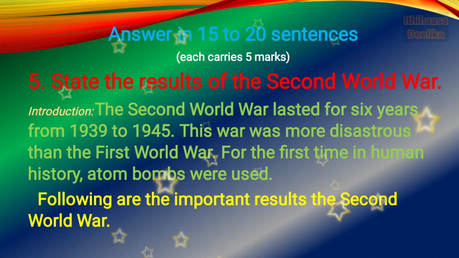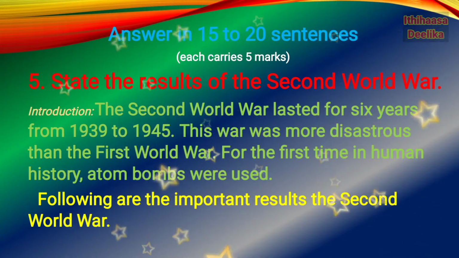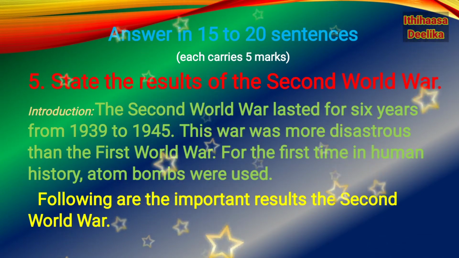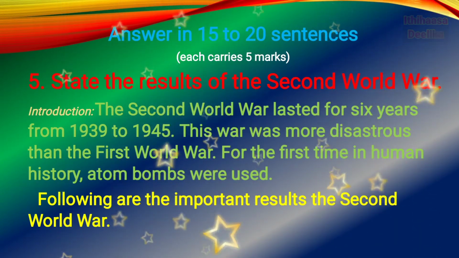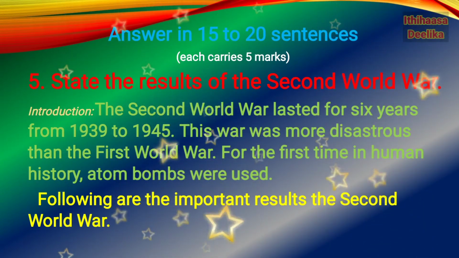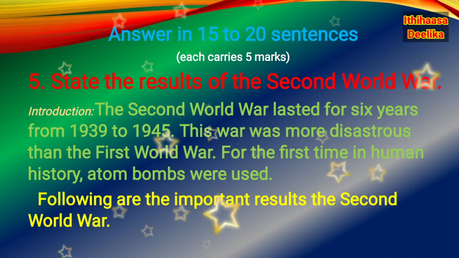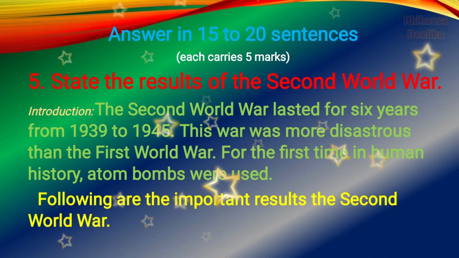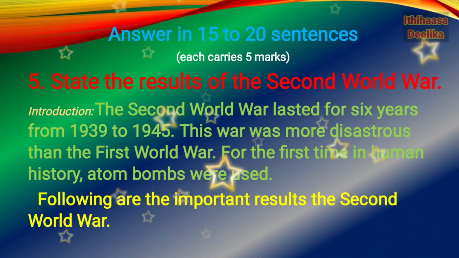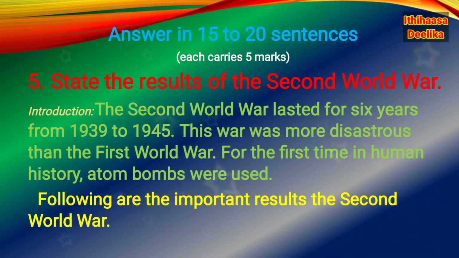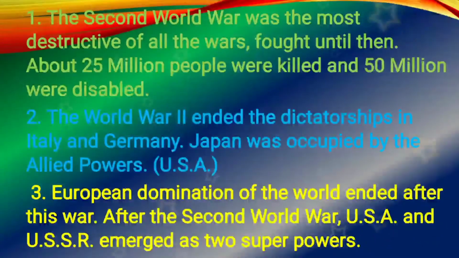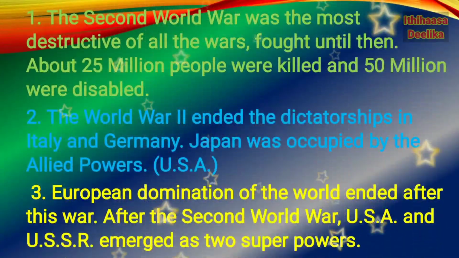This war was more disastrous than the First World War. For the first time in human history, atom bombs were used. Following are the important results of the Second World War.